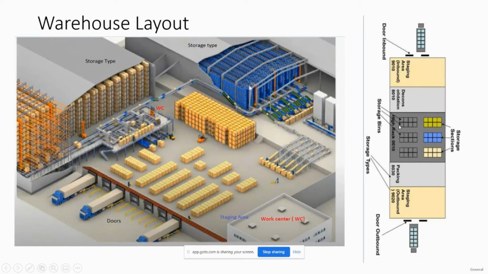Suppose I receive a sales order from the customer, and they demanded 10 materials. Against that sales order, I will pick those materials, bring them into the packing area, pack those materials, and then bring them into the outbound area. Once the material reaches the outbound area, the truck will be there, we place the material in those trucks, in the carriers, and then we perform the goods issue. So this is how the warehouse operation works in the EWM system.